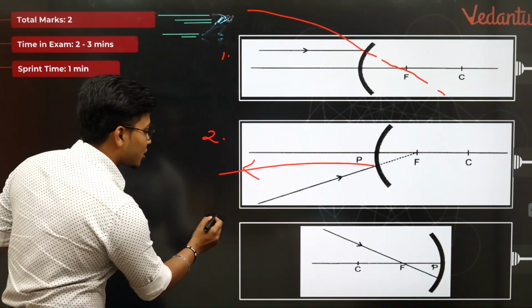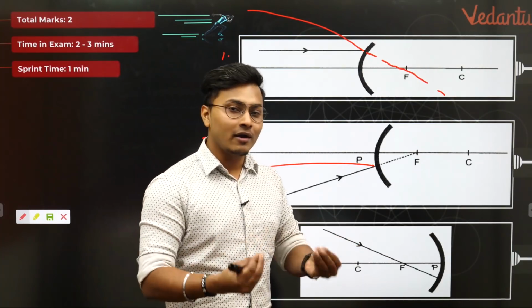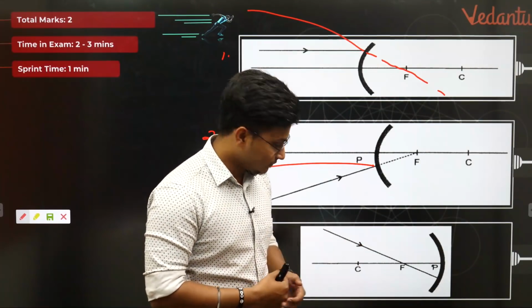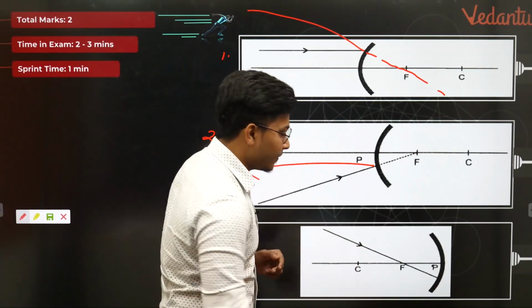Great job guys. Question number 3, right? Let us try to find out how to do this problem. Now here you have a beautiful concave mirror. I don't know why I call concave mirrors only beautiful. I have no idea at all, but let's look into it. Here all the light rays are passing through the focus. What should happen to this?